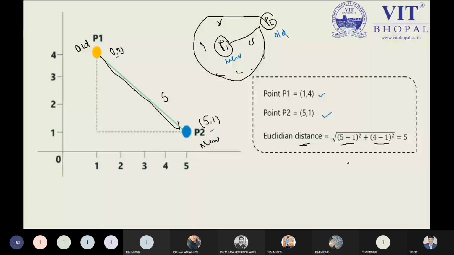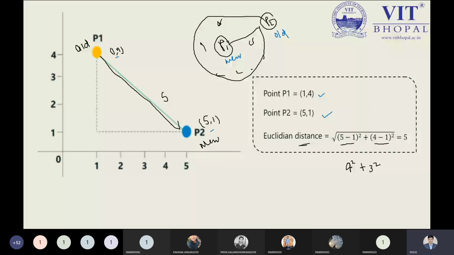4 square plus 3 square. If I write it in the negative, it doesn't matter. If I do 1 minus 5, I get the square of minus 4, and minus 4 squared will definitely be positive.